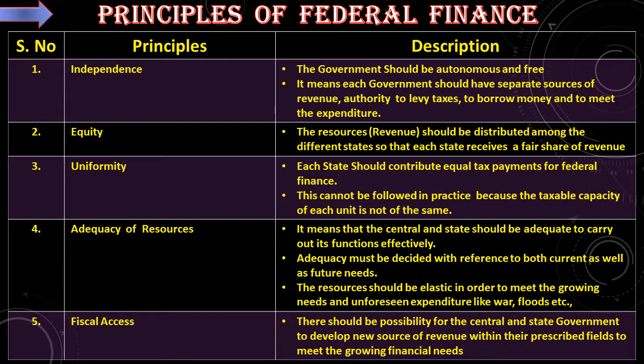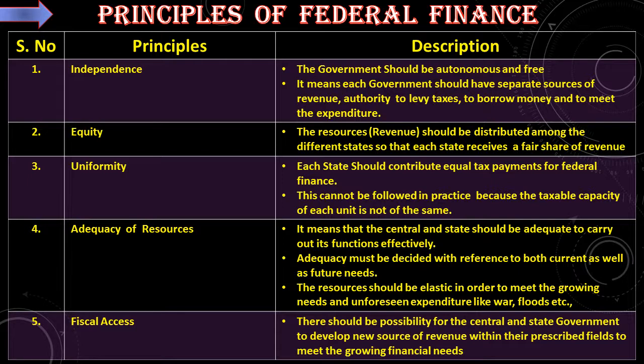See the column principles on one side and the description on the other side. The first principle is independence. The government should be autonomous and free. What's the meaning of autonomous? Having the freedom to govern itself. That is called autonomous.